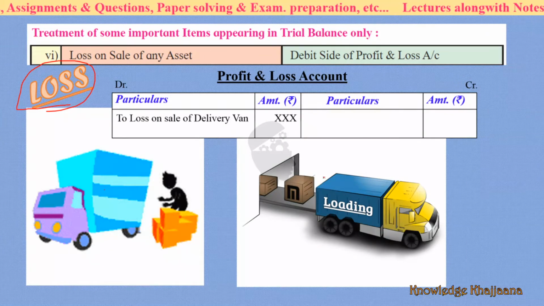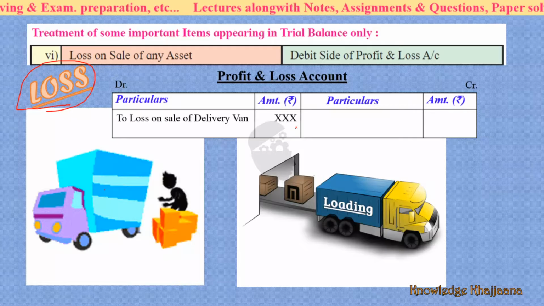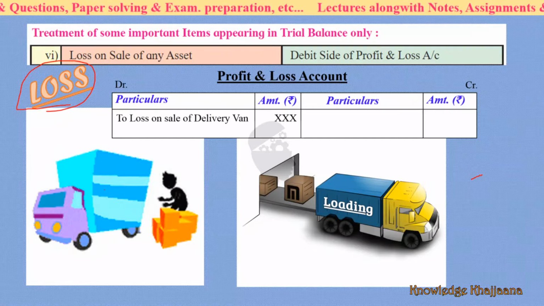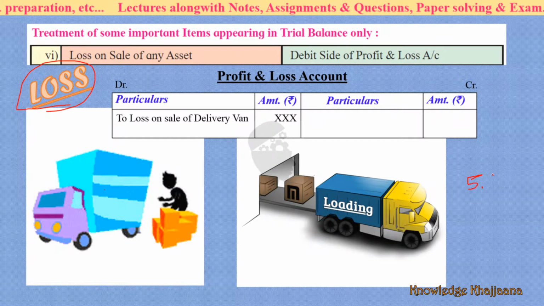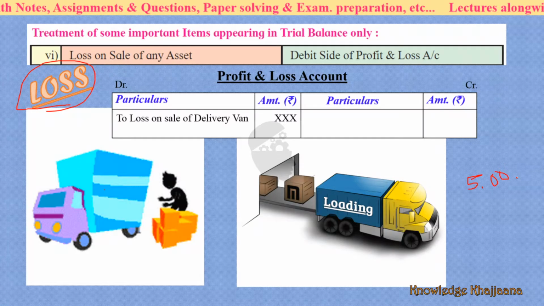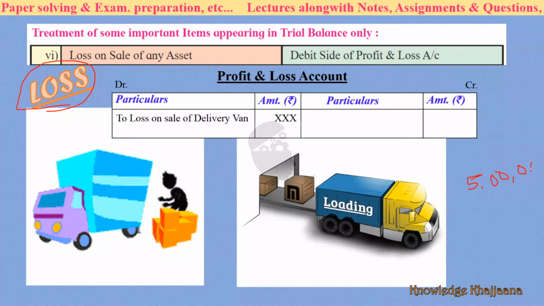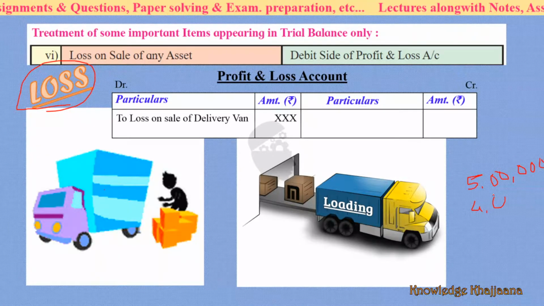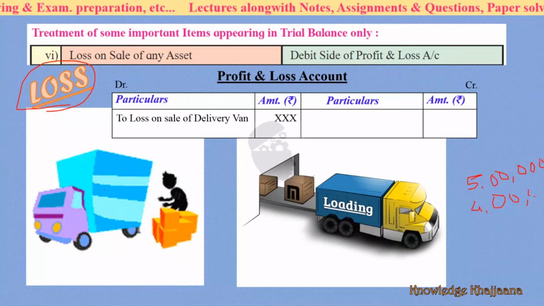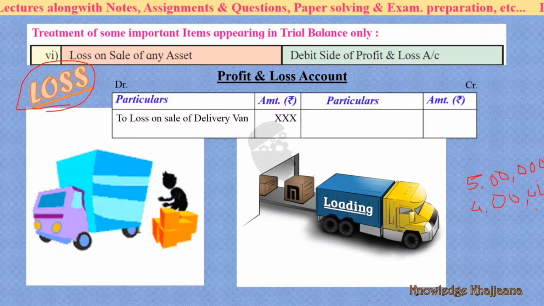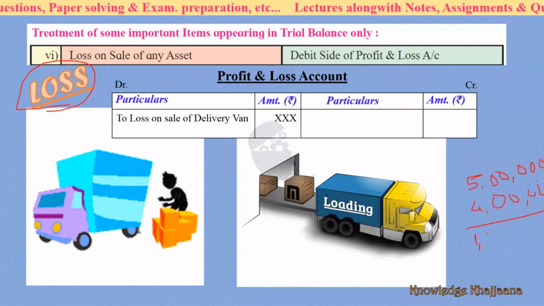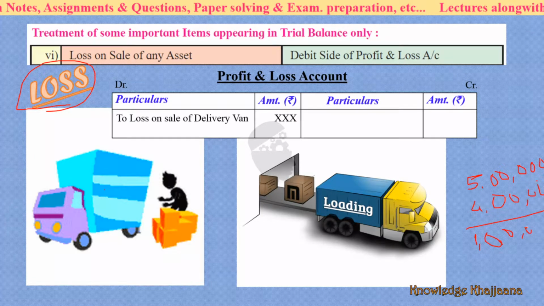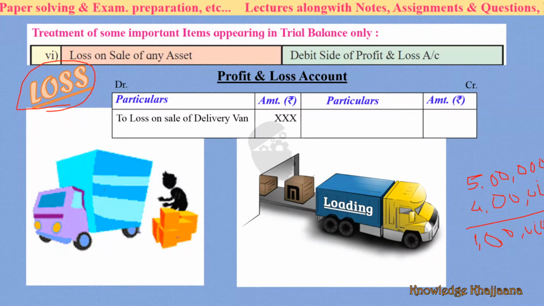What is the amount? For example, after depreciation, the value of this delivery van is, suppose, 5 lakhs. After charging the depreciation, the written down value of this delivery van is rupees 5 lakh, and you have sold it for rupees 4 lakh. So what is the loss? You have suffered a loss of rupees 1 lakh. So 1 lakh is the loss which you have suffered on sale of this delivery van. So this loss you have to show on the debit side of the profit and loss account.